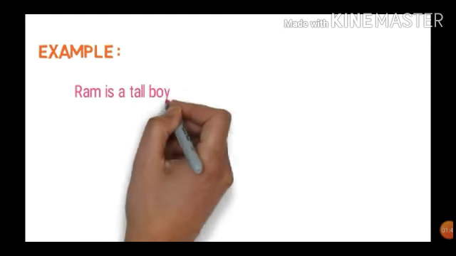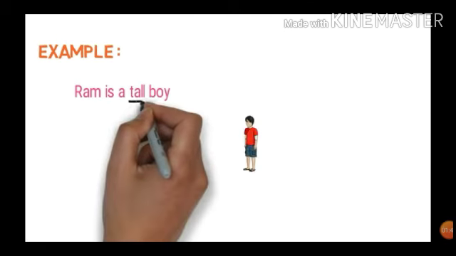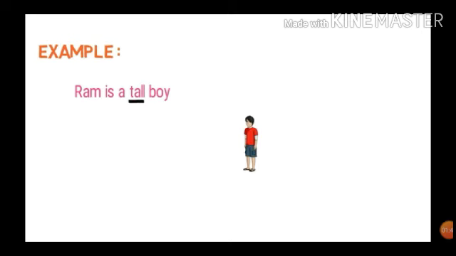For example, Ram is a tall boy. Here we are describing the boy and his name is Ram. So we are not comparing him with another. So it is positive degree.